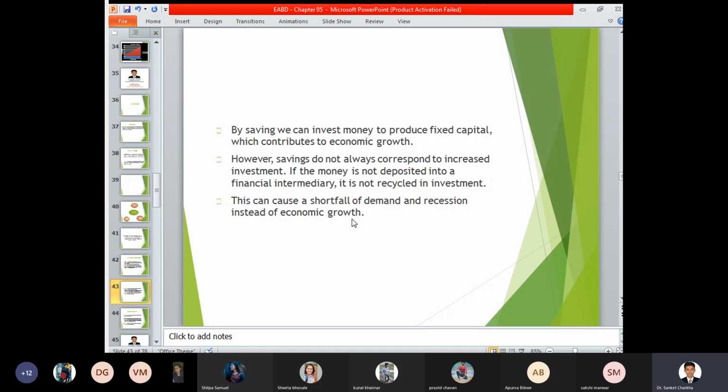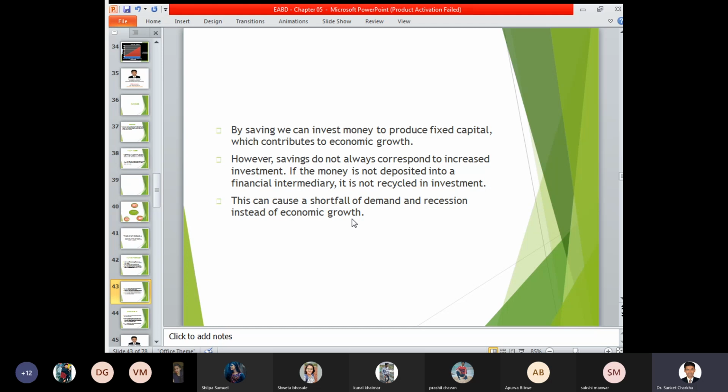Here in this case, we have to see that there should be a proper financial intermediary in the system. That is, either a transaction can be conducted from a bank perspective, or a proper circular flow of money needs to exist. Then only we can say that the investment is of a recycled nature, and accordingly the money is in circulation. This can cause a shortfall of demand and recession instead of economic growth.